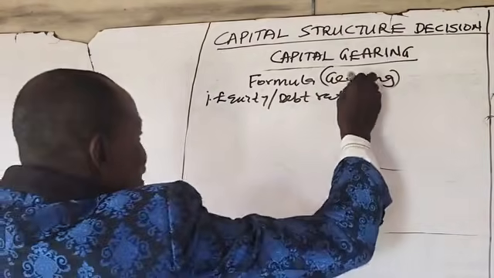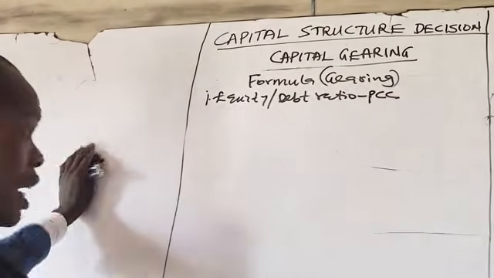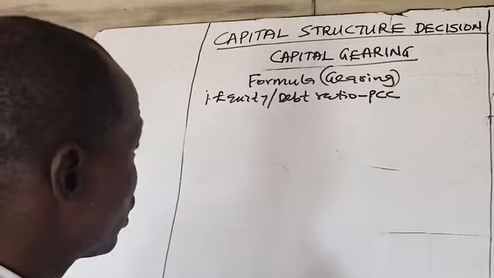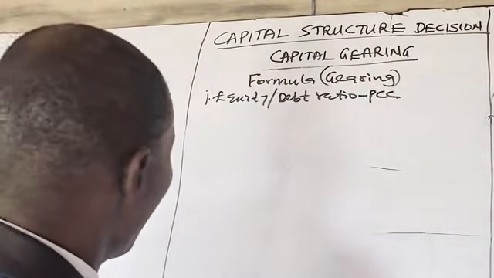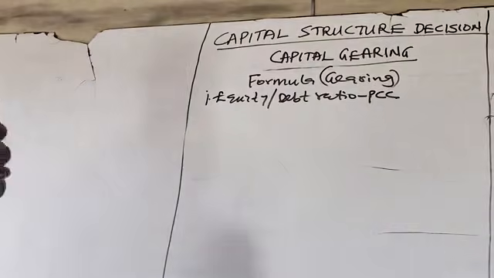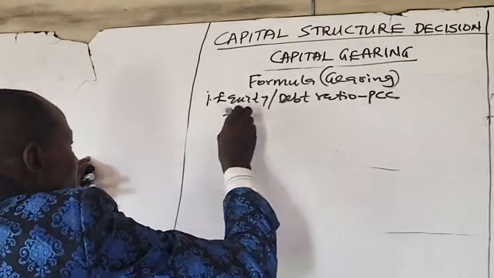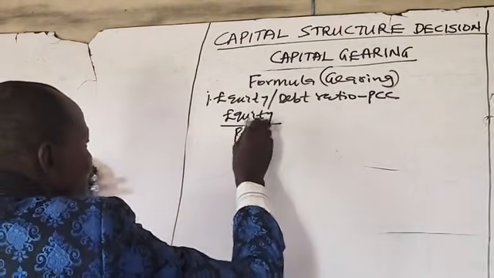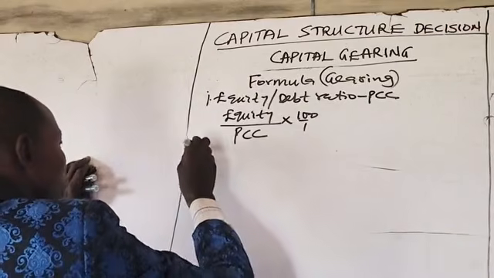I've told you the debts are the prior charge capital, which includes the preference shares, and also the loan notes or debenture or bonds. So the equity to debt ratio is the ratio of equity to prior charge capital times 100/1. That is formula number one.